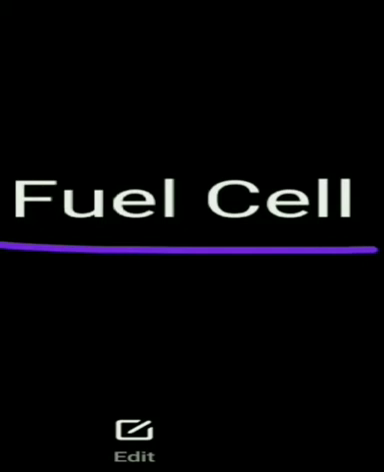Good morning students. Today we will discuss fuel cells. In the category of commercial cells, we have discussed primary cells and secondary cells. In the primary cell we discussed the dry cell, and in the secondary cell we discussed the lead storage battery. Now we will discuss the fuel cell.